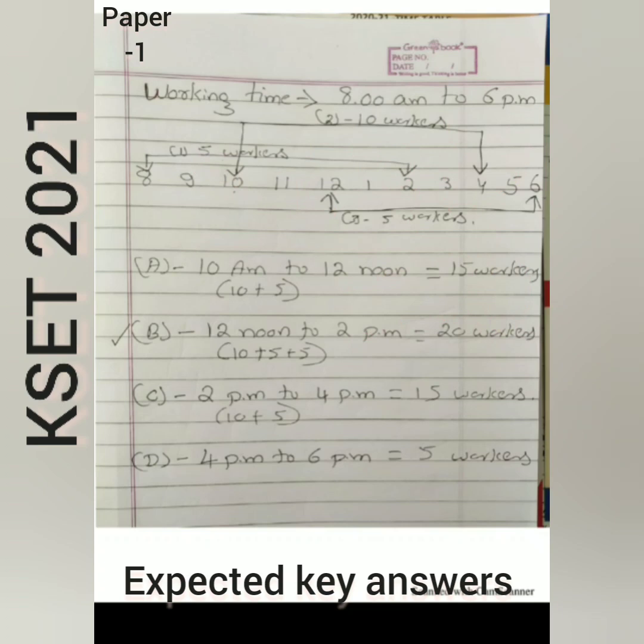The third option 2 p.m. to 4 p.m. Between that period, team 1 has no members, team 2 has 10 members, and the third team has 5 members. Totally 15 workers are work. The last option 4 p.m. to 6 p.m., only the third team works, that means 5 workers.